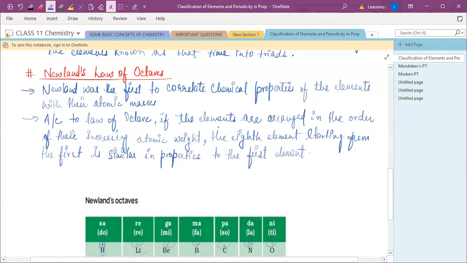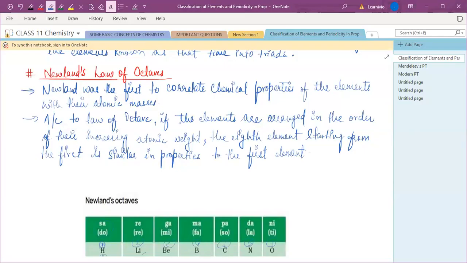It also has a limitation, because this classification worked quite well only for the lighter elements, till calcium. He did not explain further. He gave this classification for the lighter elements only and failed in the case of heavier elements.